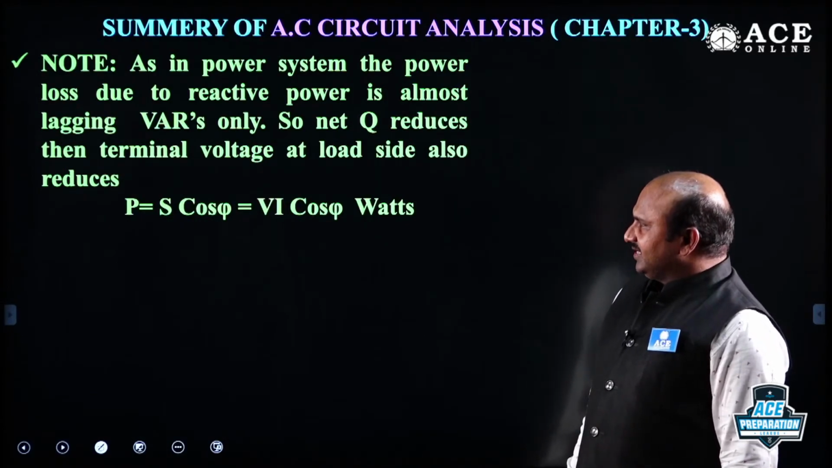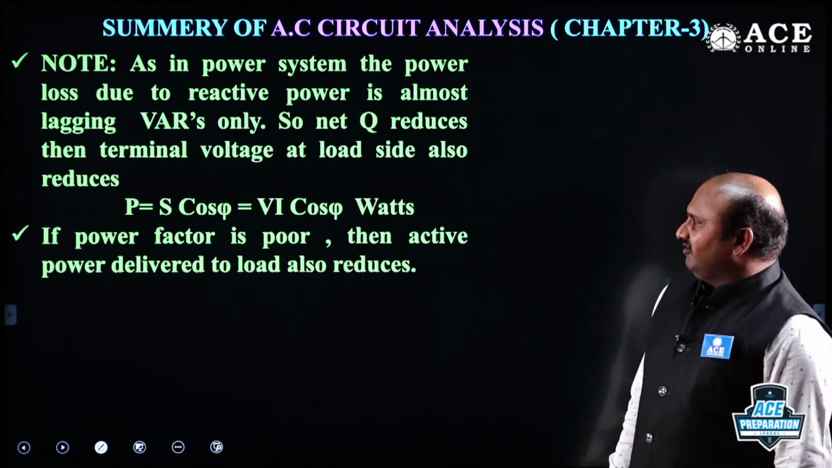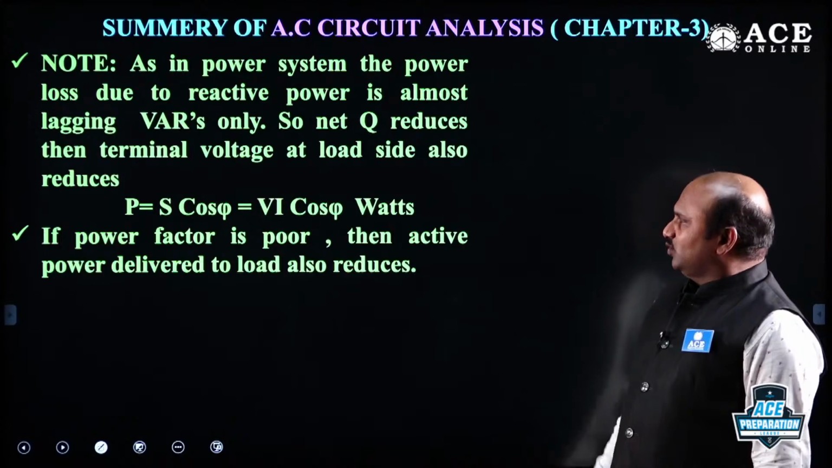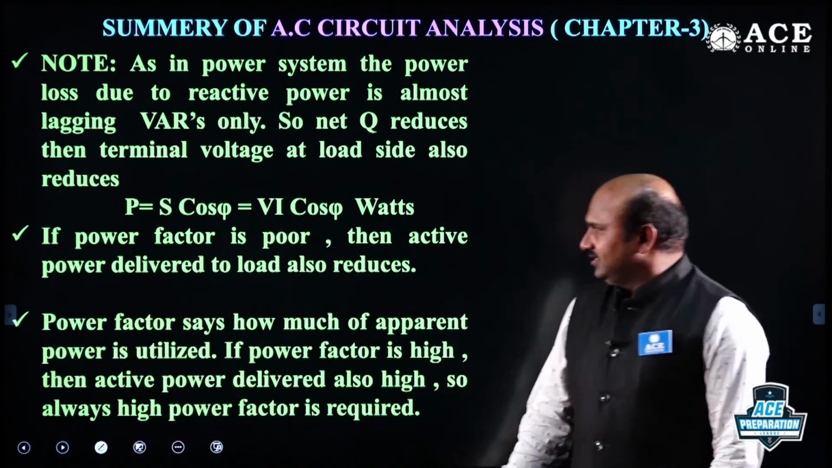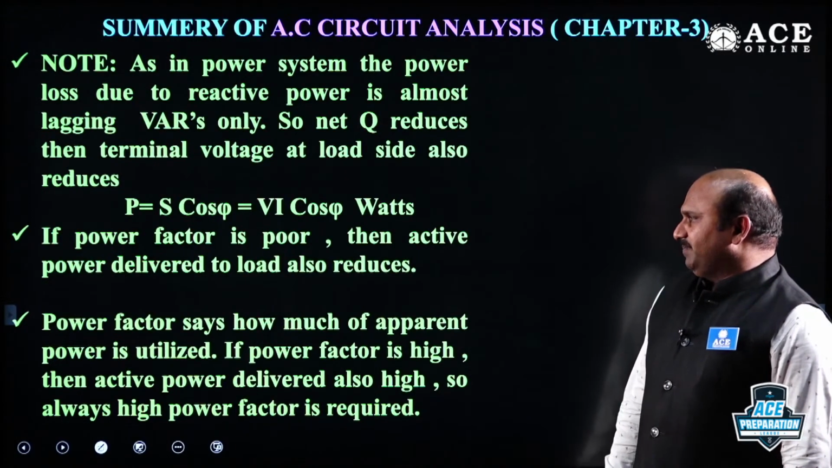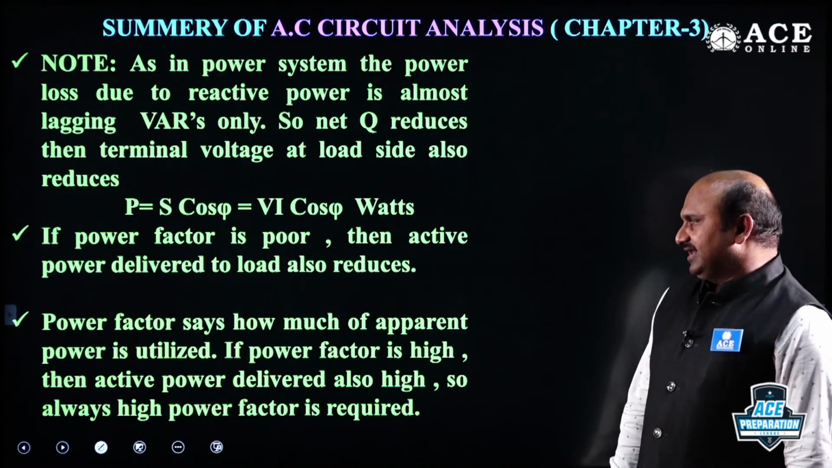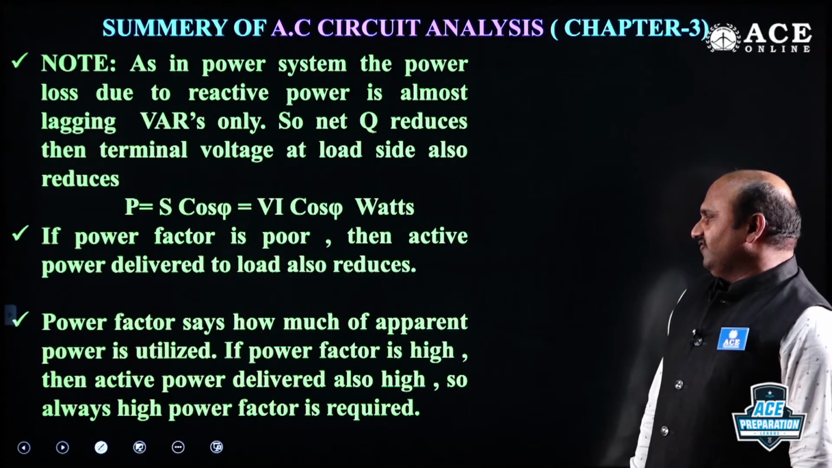Here P is equal to S cos phi, or VI cos phi watts, and if the power factor is poor, then the active power delivered to the load also reduces. Power factor is related with what? Active power. Power factor says how much of the apparent power is utilized. If the power factor is high, then the active power delivered is also high. So always a high power factor is required.